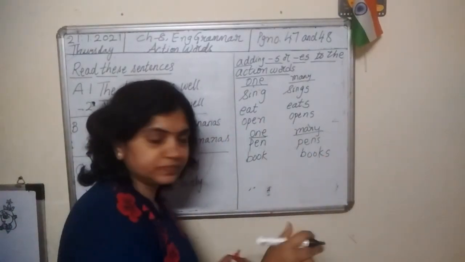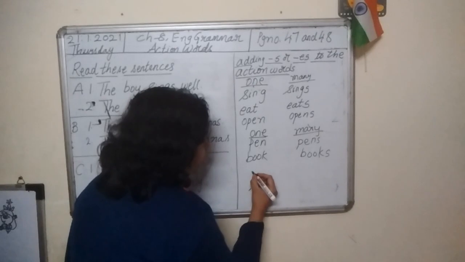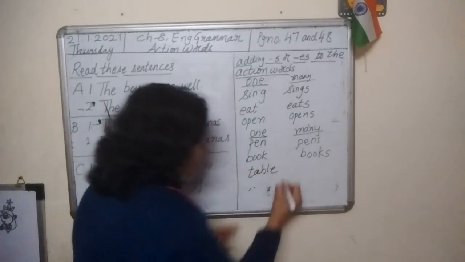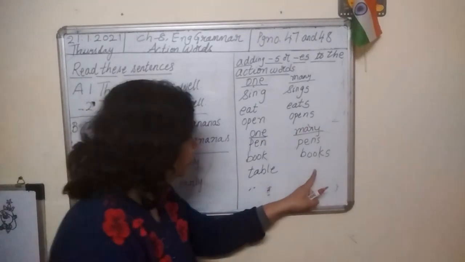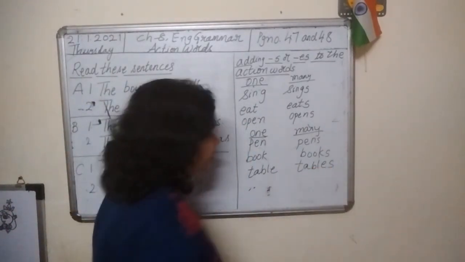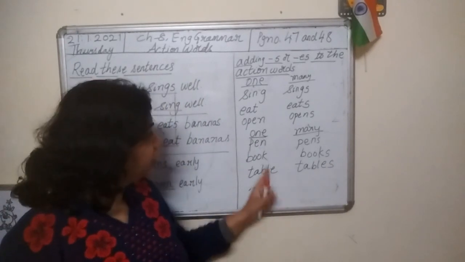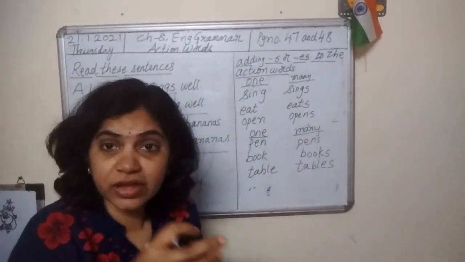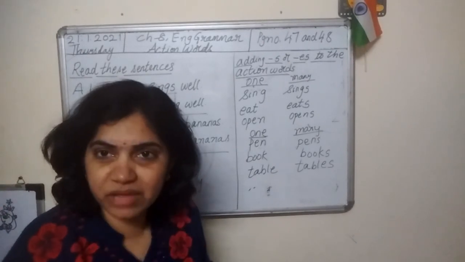B-O-O-K-S, books. And here, T-A-B-L-E, table. Tables. T-A-B-L-E-S, tables. So, one and many, we write one and many for nouns, for the naming words.